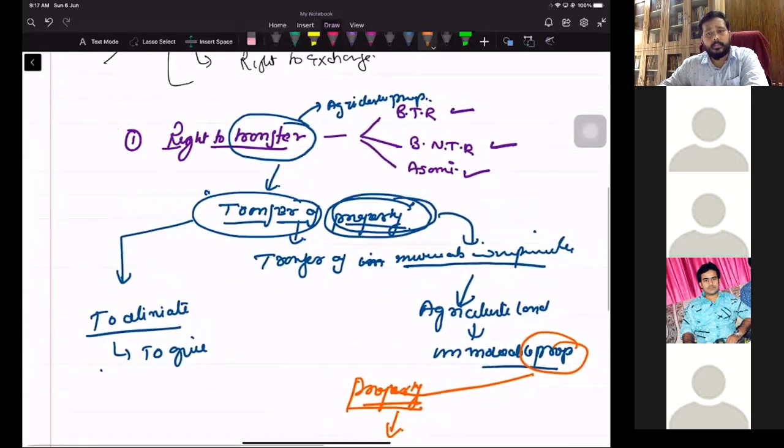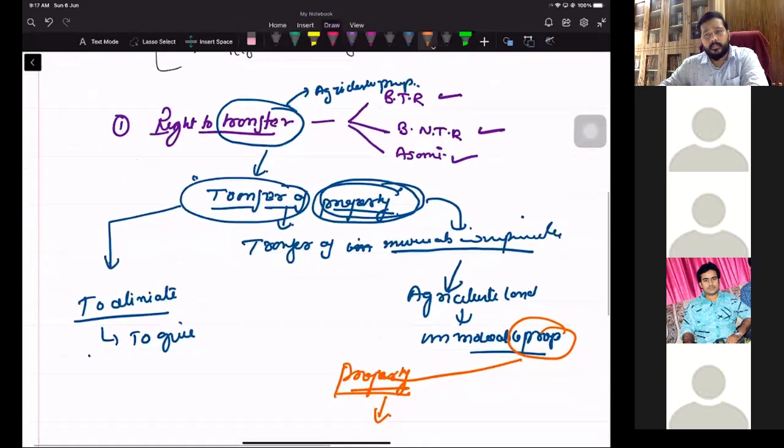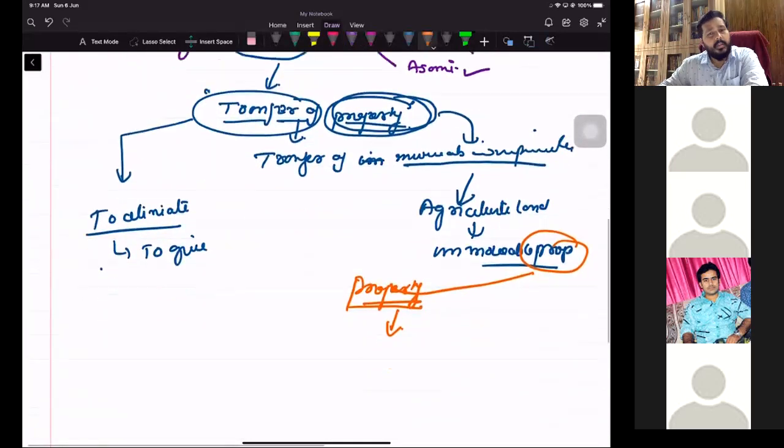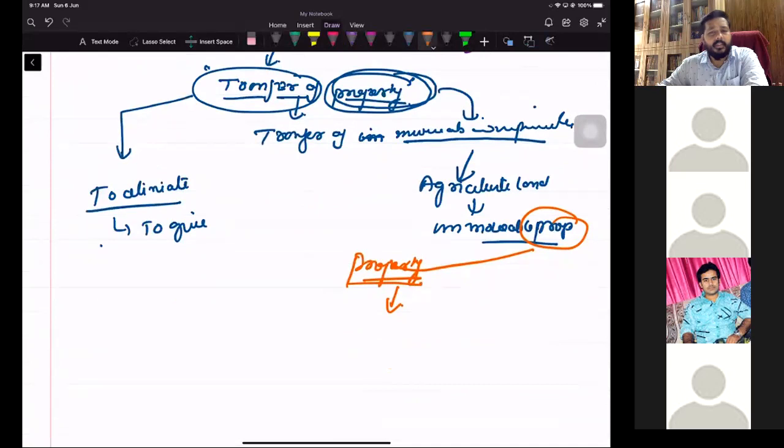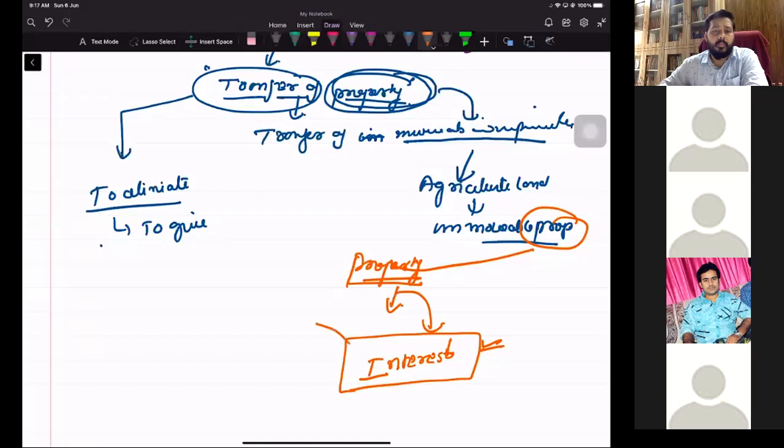Sir, anything which has some value, or a valuable security. Property is able to be converted into a valuable security or money. No. That is not property. Property is an interest. Remember that. Property is nothing but an interest. It can be in the form of possession, right? It can be in the form of ownership. It can be in the form of enjoyment.